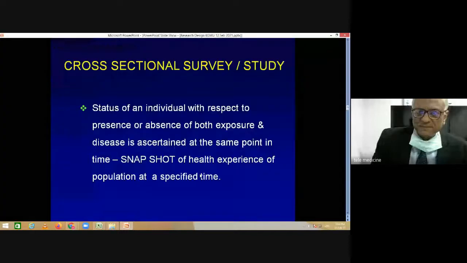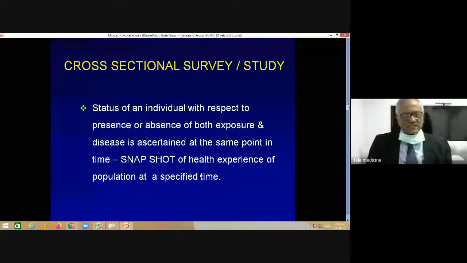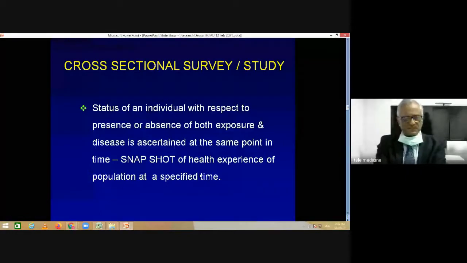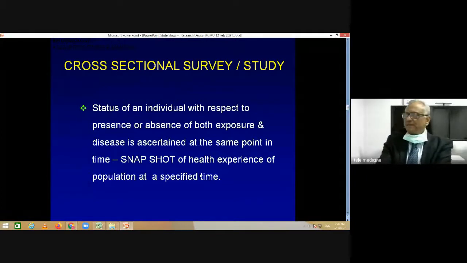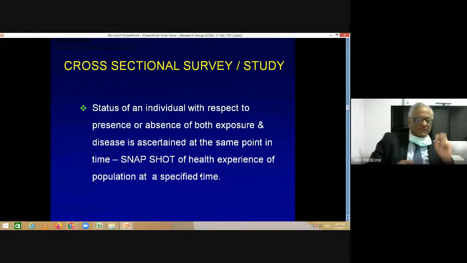Then cross-sectional studies, a cross-sectional survey. This is a kind of descriptive study, and it is very frequently done. When you do your research here as part of your thesis or dissertation, you do cross-sectional studies where the status of an individual with respect to exposure and disease is ascertained at one point of time. This snapshot of the health experience of a group of people is presented as a cross-sectional study. You will see a lot of cross-sectional studies and surveys which describe the health experience of a particular group of people.